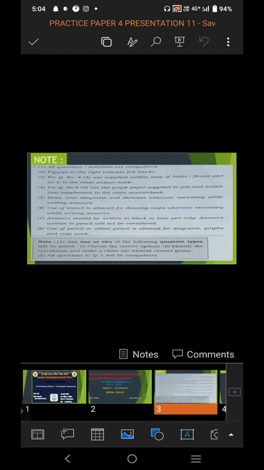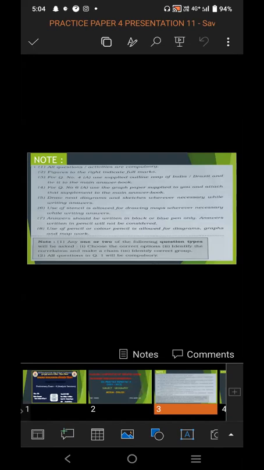Use of pencil and color pencil is allowed for diagram, graph, and map work. You can use pencil or color pencil for only drawing diagrams, graph, and map. Other than that, you should not use any color pencil or color pen in your answer sheet. Follow this instruction very carefully.